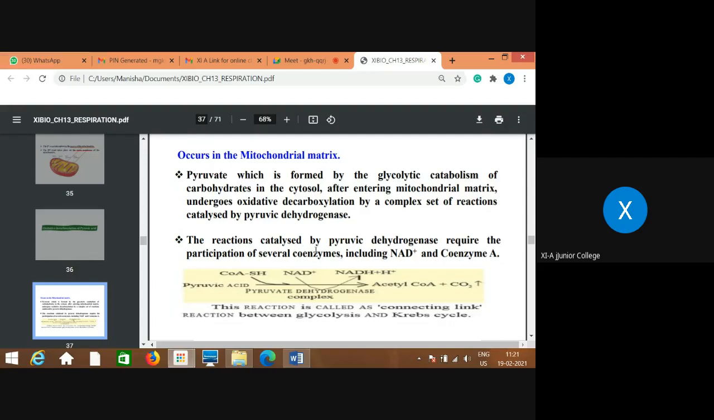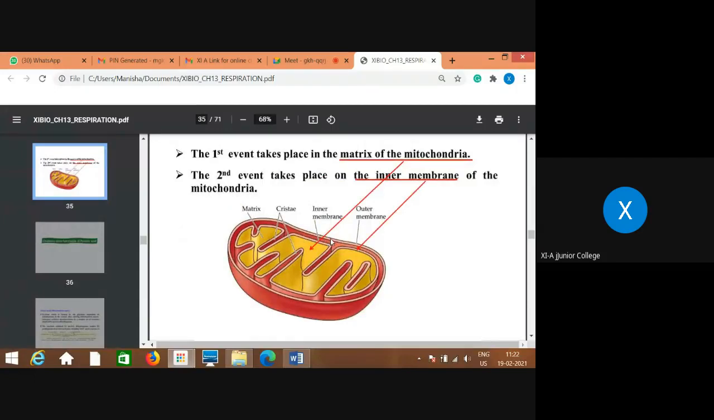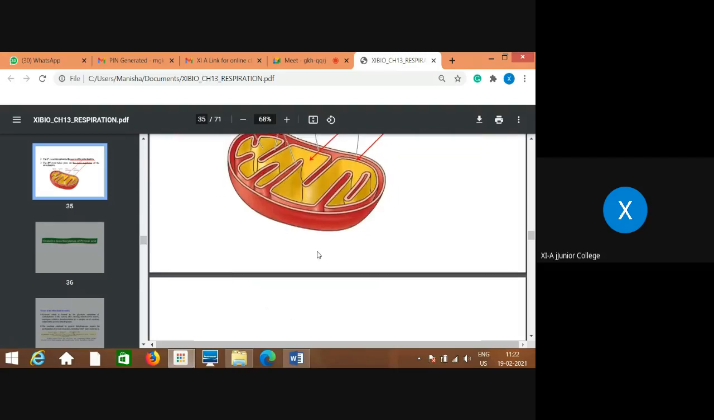Just understand what exactly happens. I will show you this diagram again. From the cytoplasm, this pyruvate or pyruvic acid is entering the mitochondrial matrix, right? Different types of enzymes and coenzymes are present here in the mitochondrial matrix, and this pyruvic acid reacts with this coenzyme A, SH, and what happens?